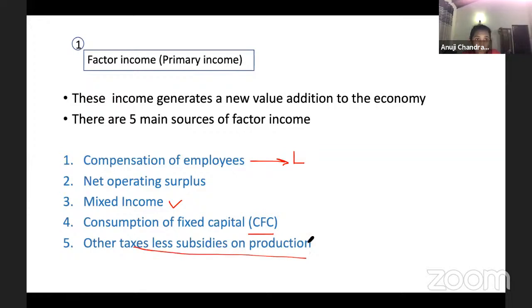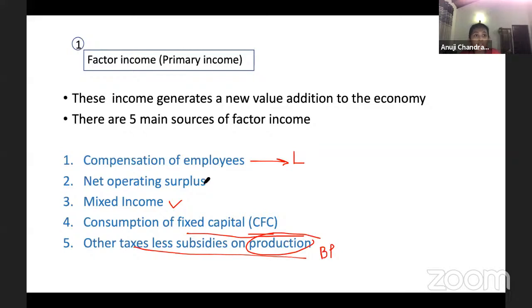Now it's clear, since the word production is there, I'm talking about calculating at basic price. So, guys, by adding these 5, you get the gross value added at basic price, because we are adding the taxes less subsidies on production, which gives the basic price. Okay, I'm saying that again.